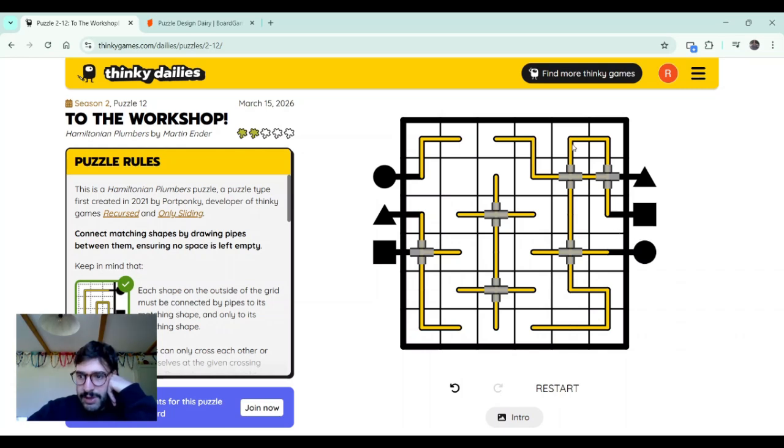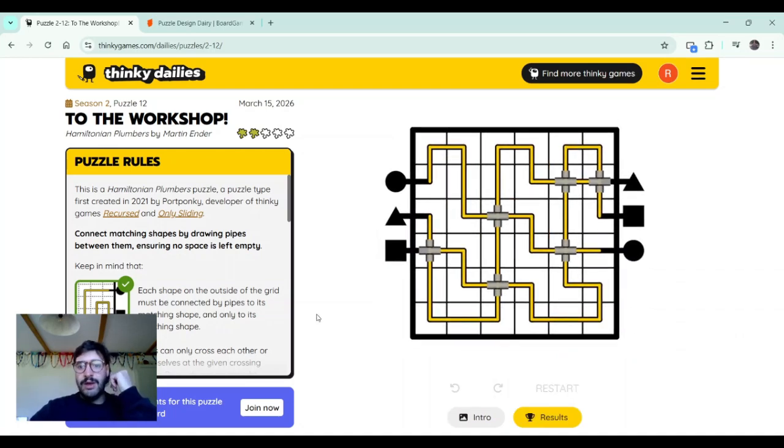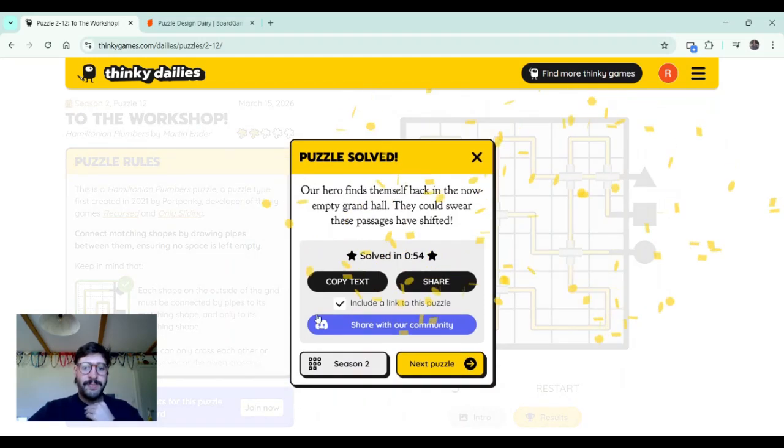The square goes up here, down, tiki tiki tiki. And then if we want to match this guy here, we will have to go up and up. That means that the triangle, we have to move here and match the triangle. And lastly, the circles will connect like that.